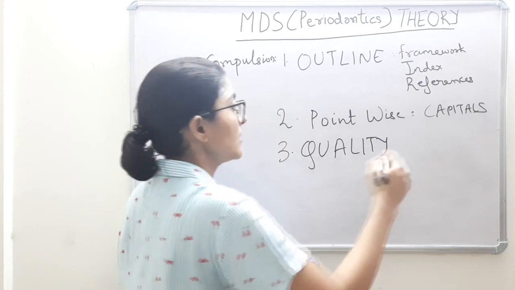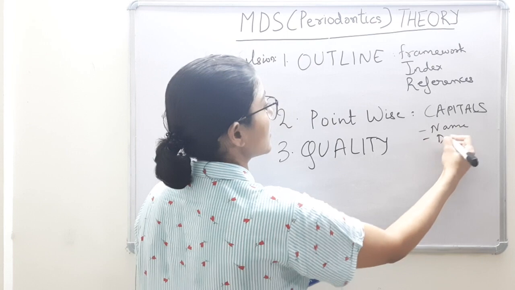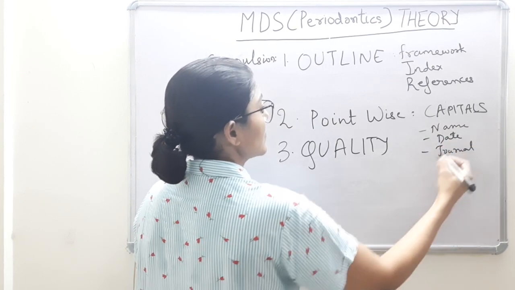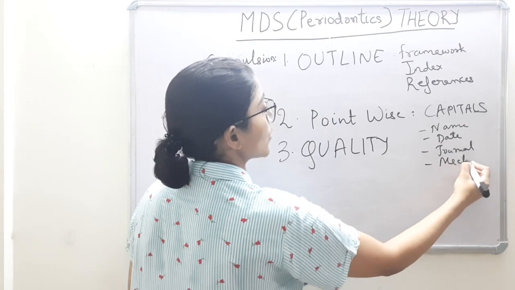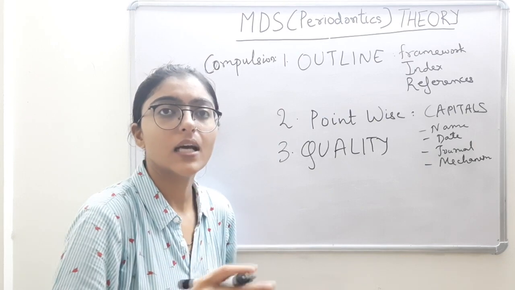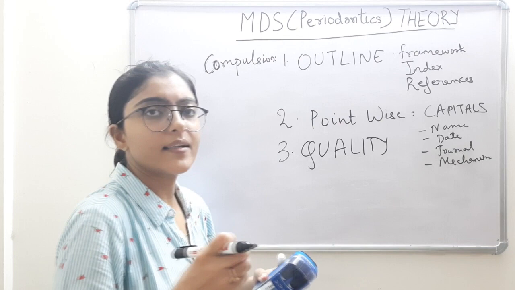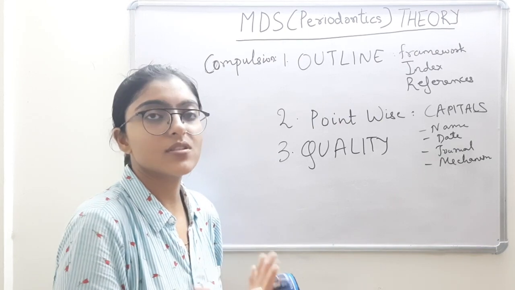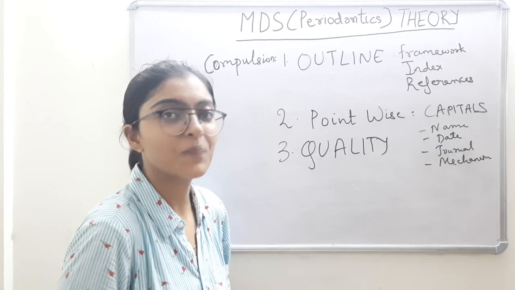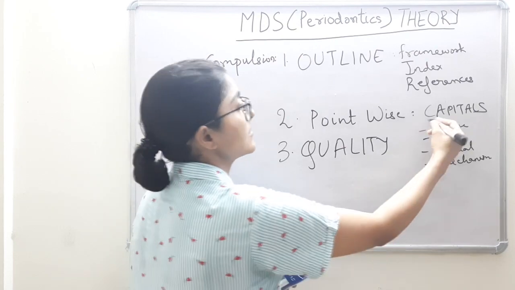Any particular thing, let's say any author name or any date, any journal name or any mechanism or concept or any material name, something you want to highlight, any technique name, clear? All that you can write in capitals so that it catches the examiner's eye that I have written so and so point, please read it. Okay, it just denotes that. So you can highlight by using capitals, the safest manner.